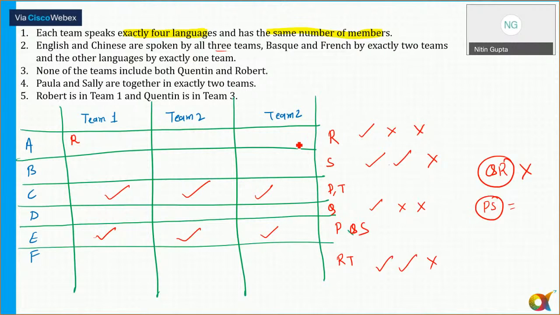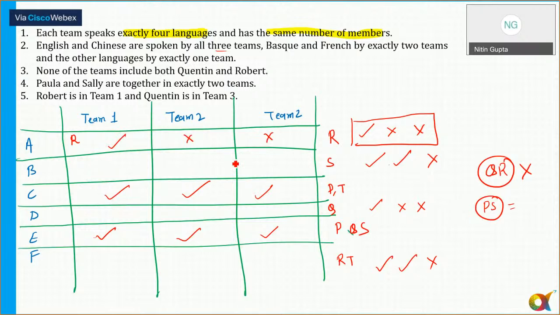So if Robert is in team one, can I say that the only possibility is Arabic, since Robert can speak only Arabic? And we know that against Arabic, I put tick, cross, and cross. So that is the only possibility: tick, cross, and cross.